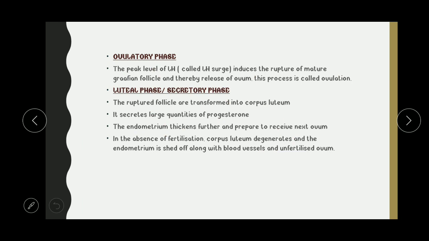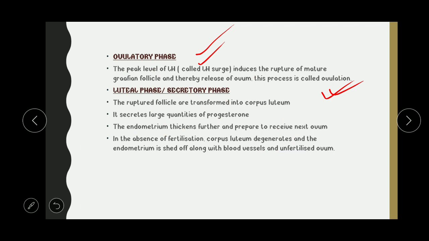In the ovulatory phase, the high level of LH, also called the LH surge, is responsible for the rupture of the mature follicle and thereby the release of the ovum. This process is called ovulation. So ovulation is the release of the ovum under the influence of the highest level of LH. At the 14th day, FSH and LH are highest.